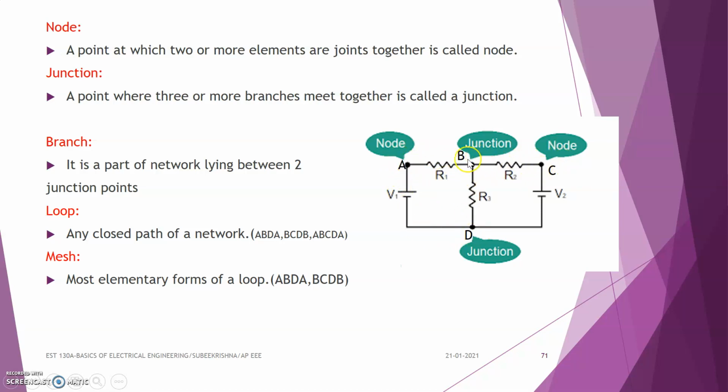And here also B, C, D, B is another mesh. The entire outer loop we cannot take as a mesh. Here it consists of only two meshes, ABDA and BCDB. So that is the difference between a loop and a mesh.